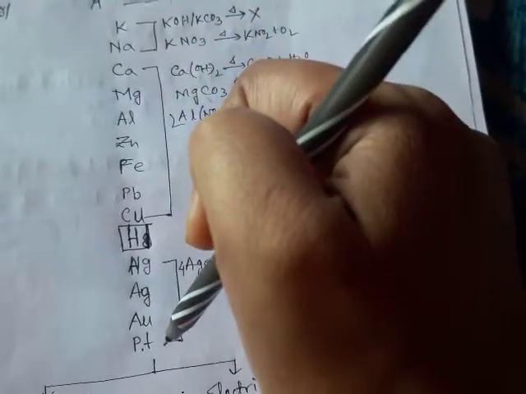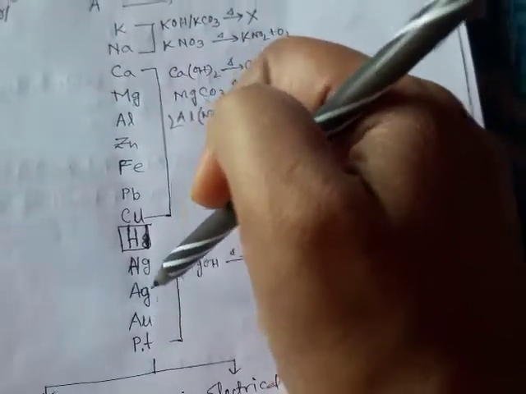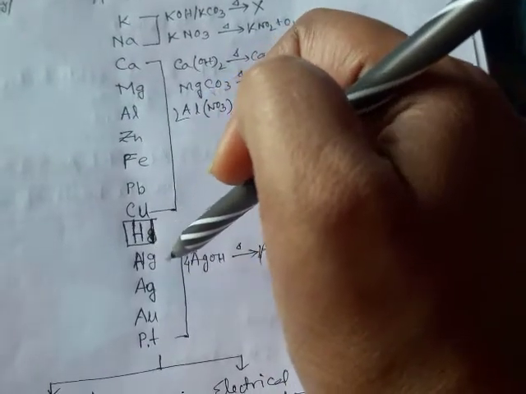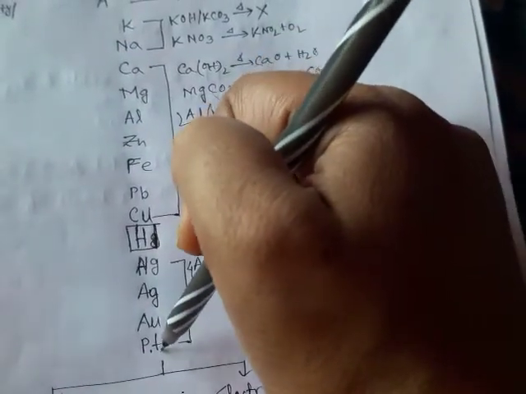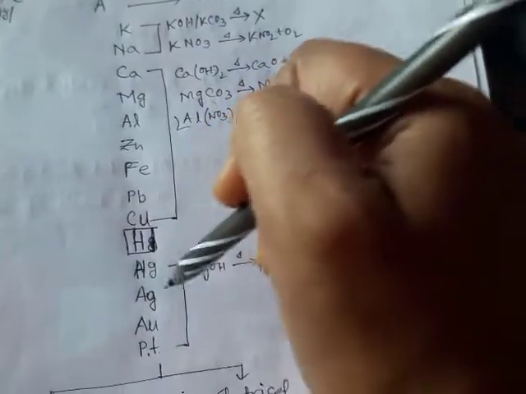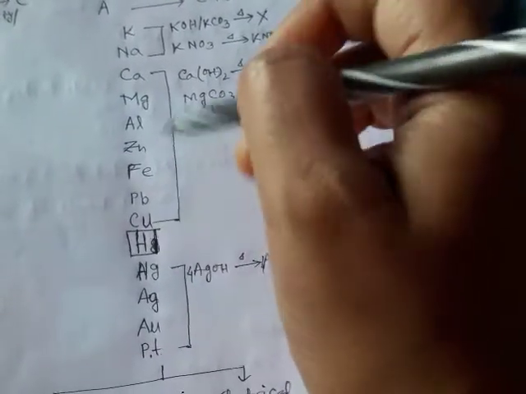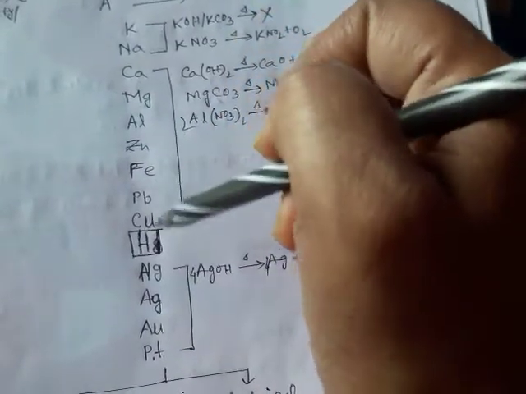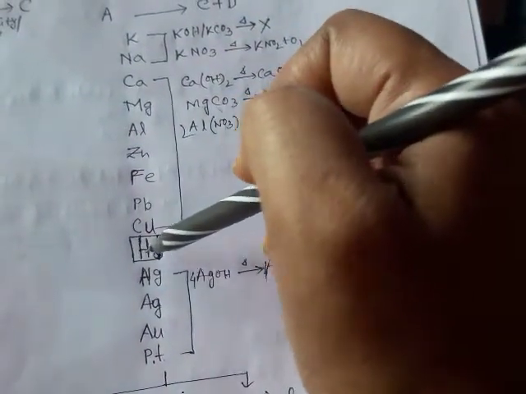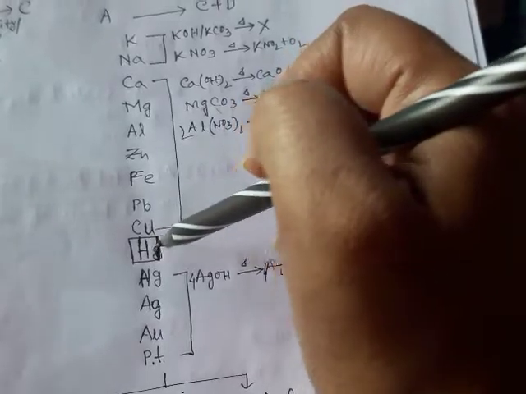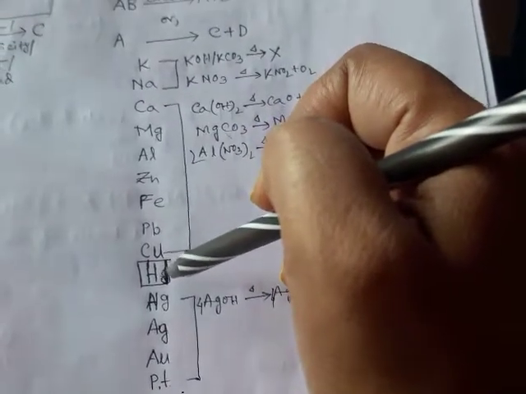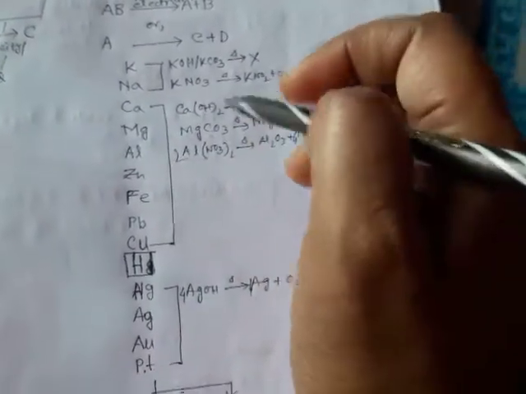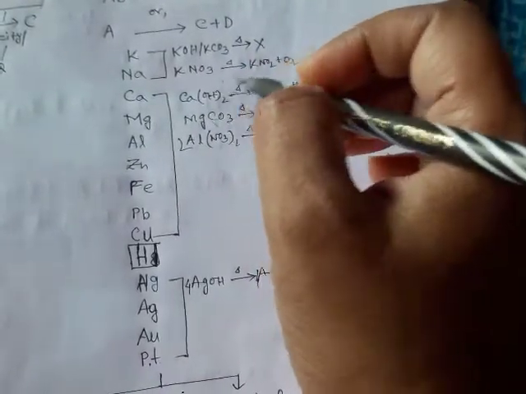If you move down to the bottom, there are elements like mercury, silver, aurum and platinum. These elements are present below hydrogen, whereas potassium, sodium, calcium up to copper are present above hydrogen. You can see hydrogen is in the middle of the activity series. So this is the activity series.